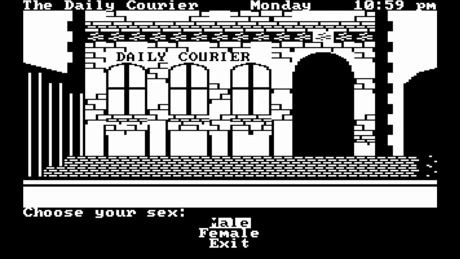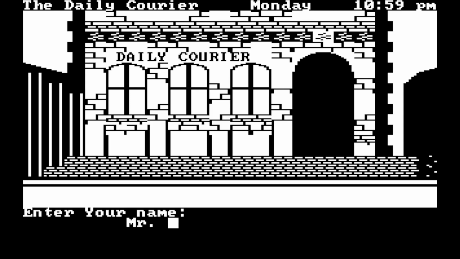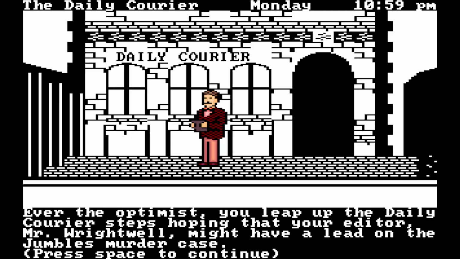Start new game. So you can choose if you want to play as a male or female, which is actually kind of cool because you didn't get that choice a lot back in the 80s. I decided that I'm going to name my character Mr. Anderson, and I promise I won't do the Agent Smith thing again. As you can imagine, this game has a lot of reading in it, so here we go.